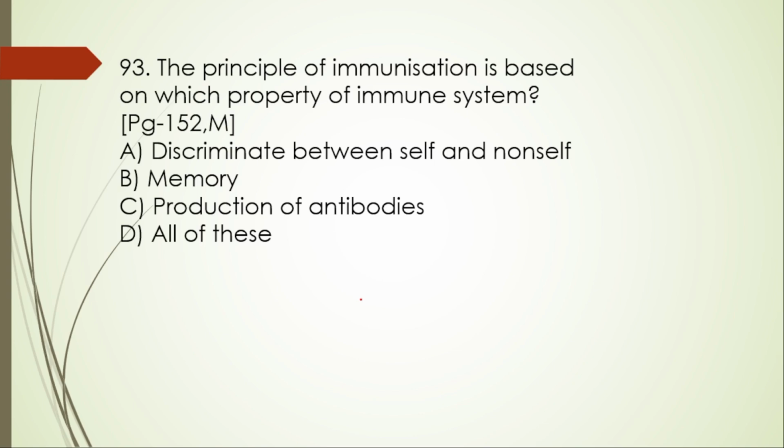Next one, 93. The principle of immunization is based on which property of the immune system? Discriminate between self and non-self, memory, production of antibodies. Here the right option is memory, B. Immunological memory is the core principle of immunization, that is vaccination, based on the immune system's ability to remember a specific pathogen. When a vaccine introduces a weakened or inactive form of the pathogen,